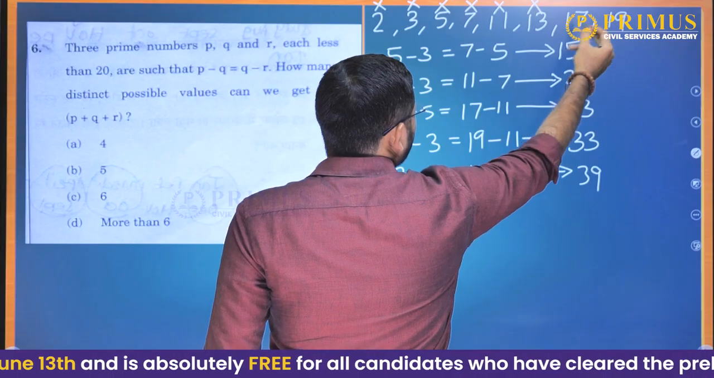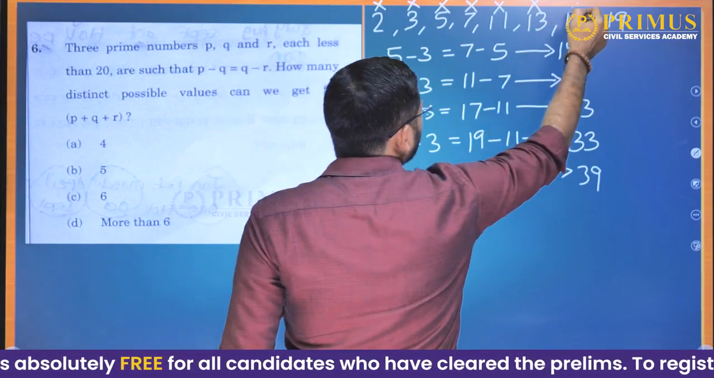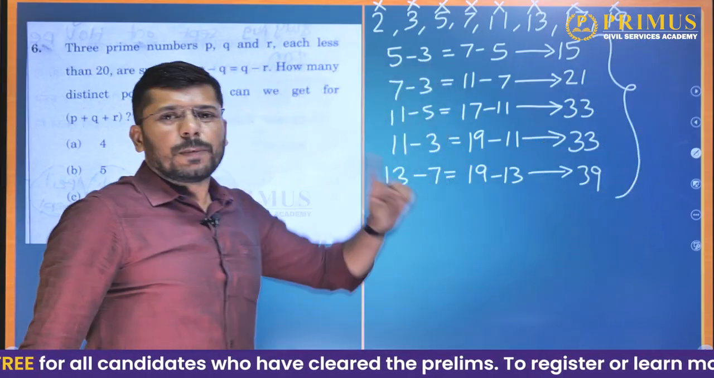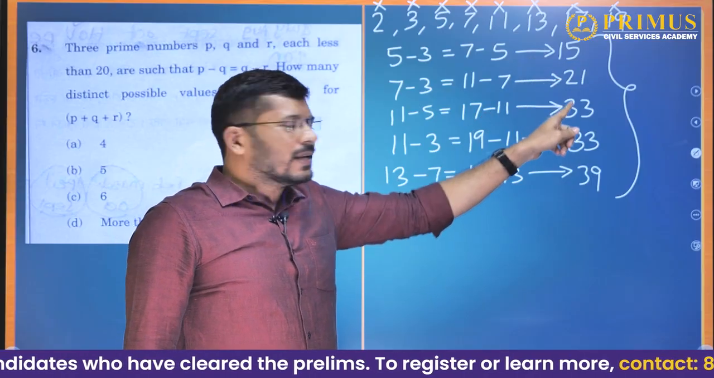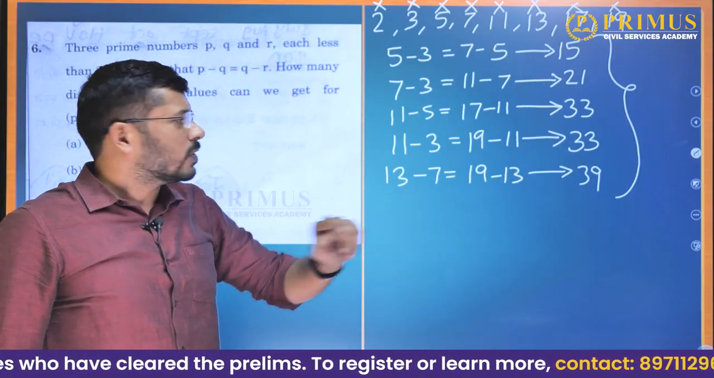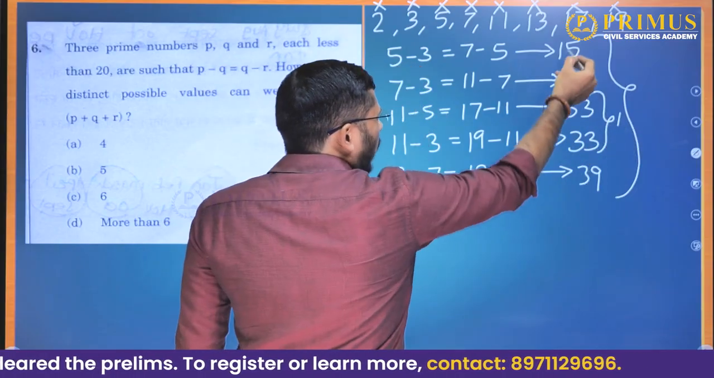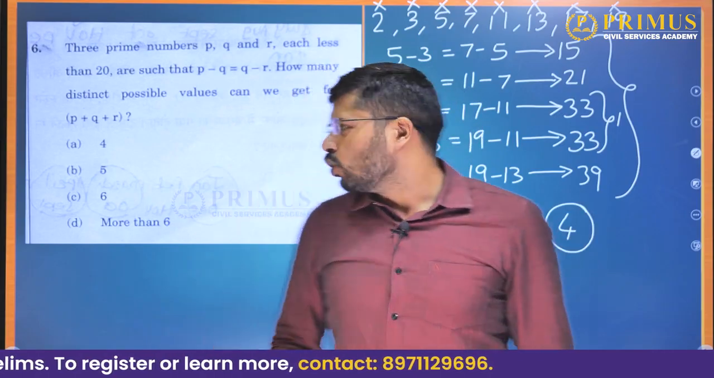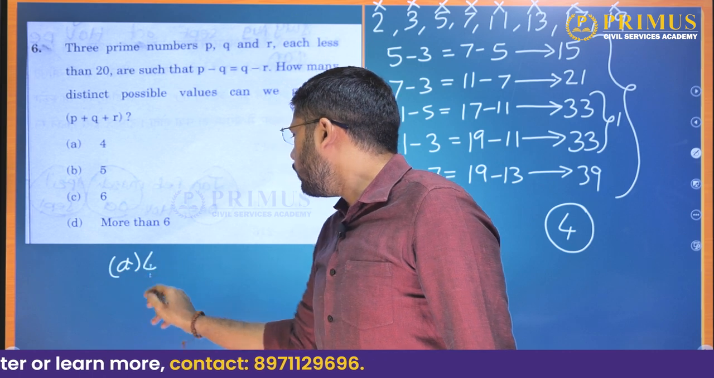What about 17? The difference is 2, and here you should have 15. There is no 15. So 17 is ruled out and 19 is ruled out. So these are all the values of P plus Q plus R that we can get: 15, 21, 33, 33, 39. 33 is repeated, so we need not count it twice. We count it as 1. So 1, 2, 3, 4. There are 4 distinct values of P plus Q plus R. So the answer to this question is option A, 4.